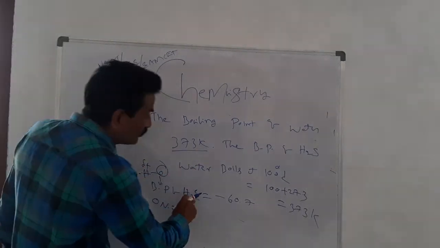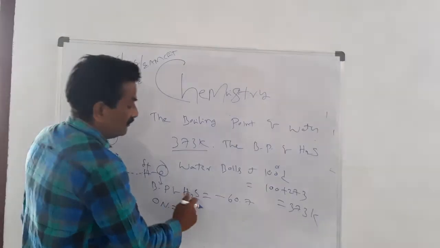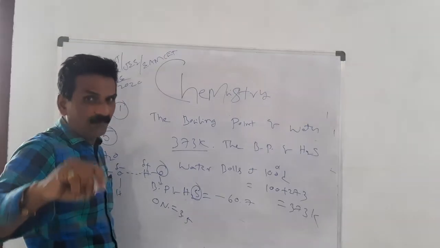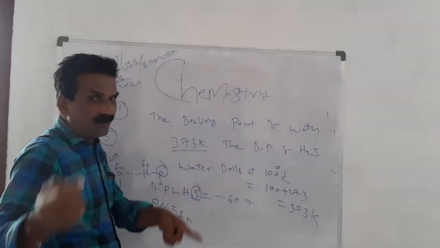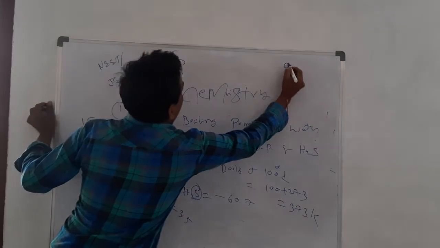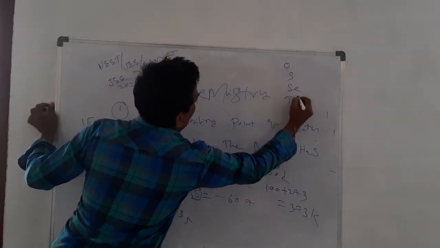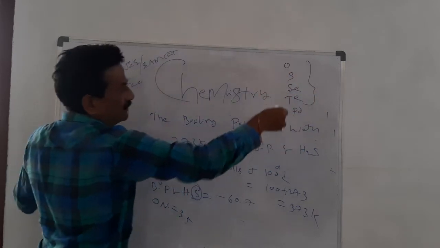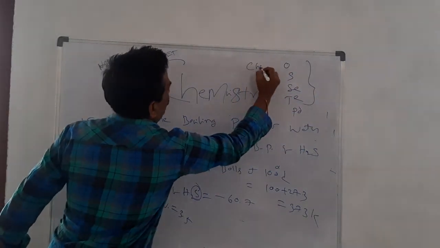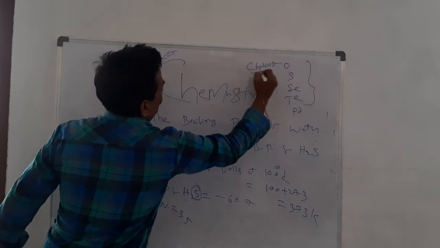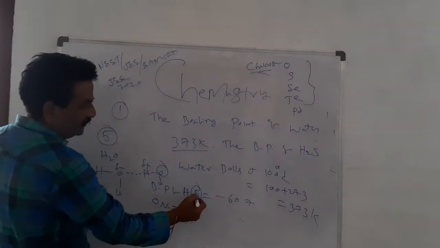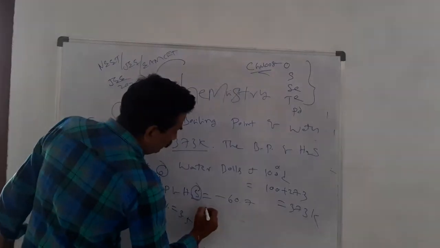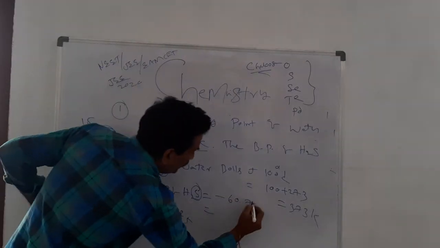But in H2S, the size of sulfur is large. Oxygen, sulfur, selenium, tellurium, polonium, a radioactive element, are called chalcogens. Here H2S is minus 60.7, so what are you going to do?